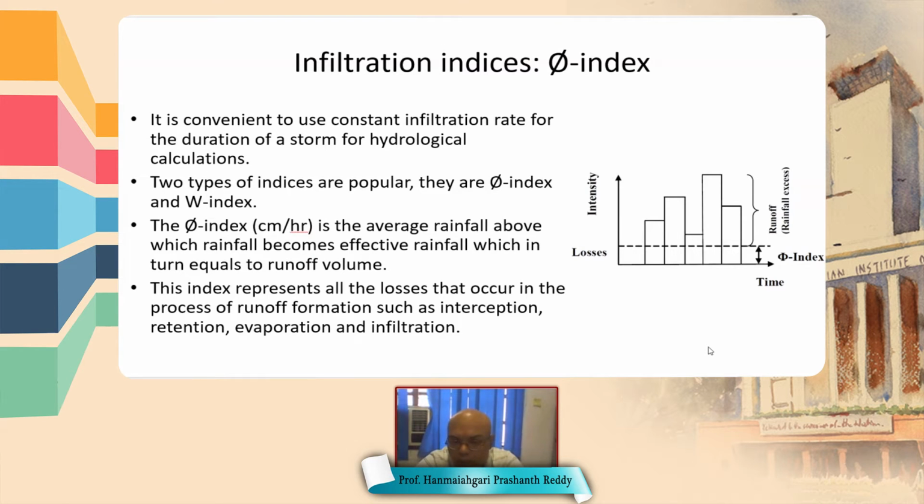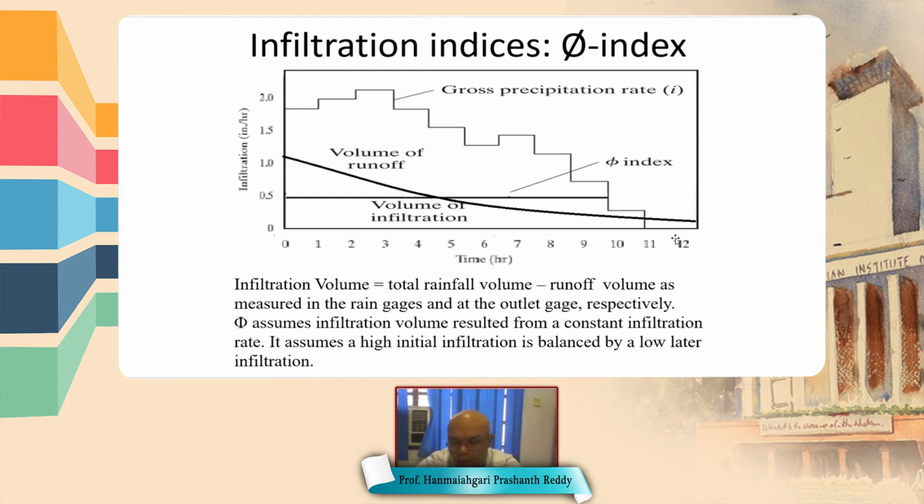So the next topic is infiltration indices. It's always easy to use a constant infiltration rate for the duration of a storm. We know the potential infiltration rate is an exponential curve. It starts equal to rainfall, then decreases with time and reaches a constant value that is equal to the infiltration capacity of that soil.